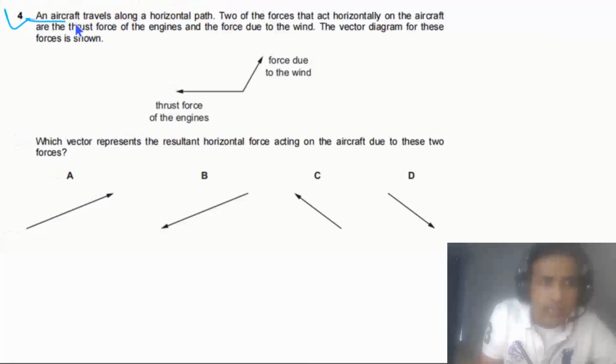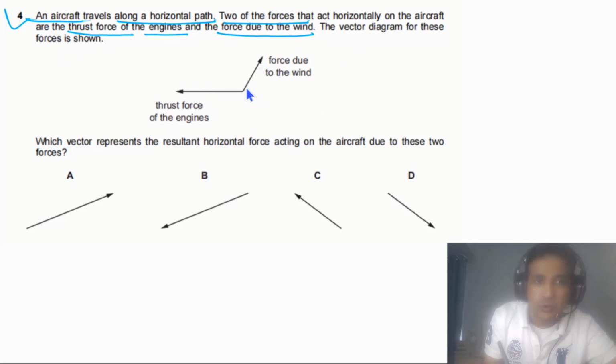Question 4 says an aircraft travels along a horizontal path. Two of the forces that act horizontally on the aircraft are the thrust force of the engines and the force due to the wind. The vector diagram for these forces is shown in this figure. Which vector represents the resultant horizontal force acting on the aircraft due to these two forces? So we have the force due to the wind and the thrust force of the engines. We simply need to find the resultant force.